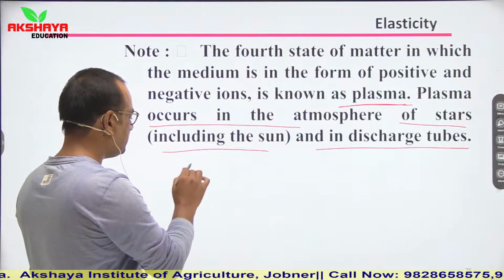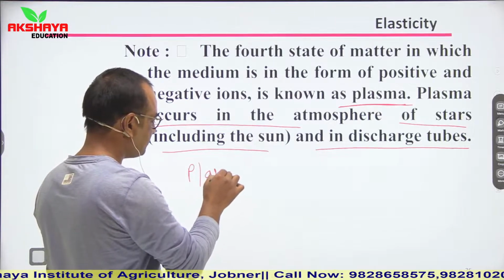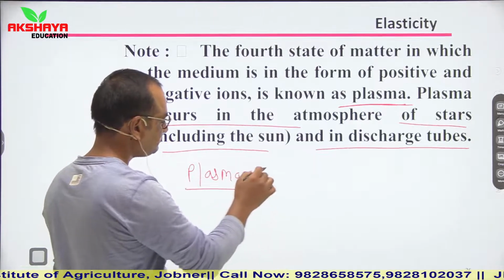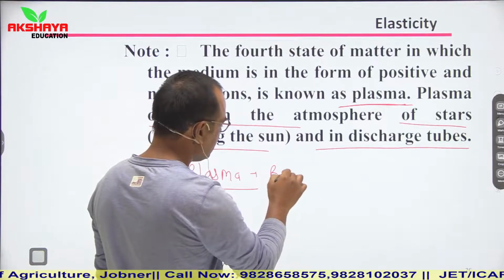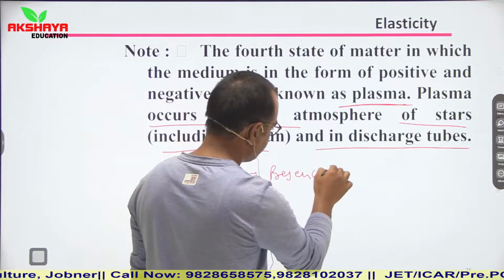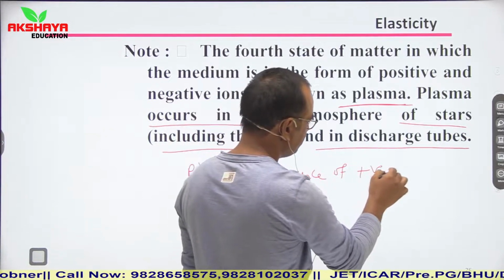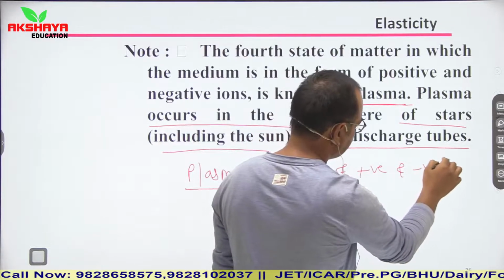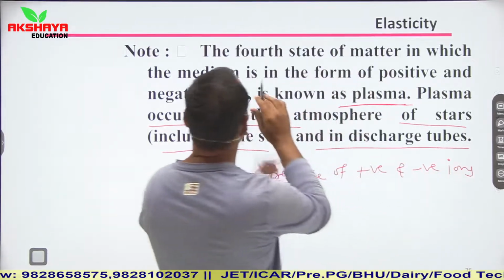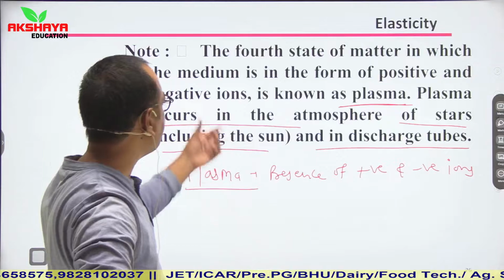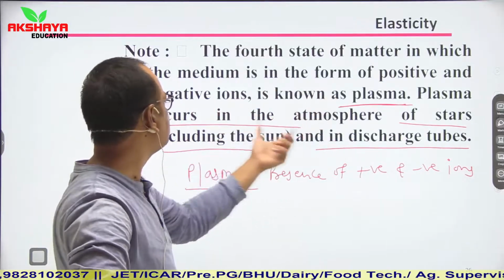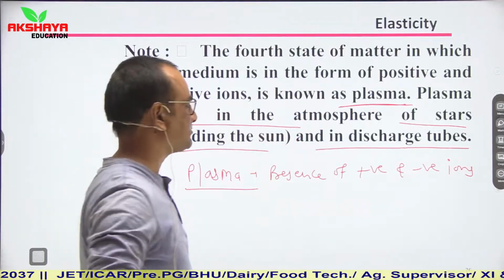So plasma is simply the presence, or you can say a collection, of positive and negative ions. The fourth state of matter in which the medium is in the form of positive and negative ions is known as plasma.